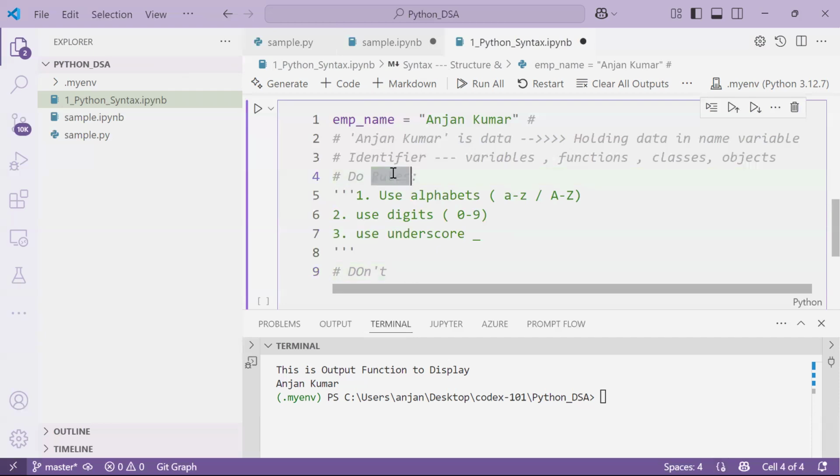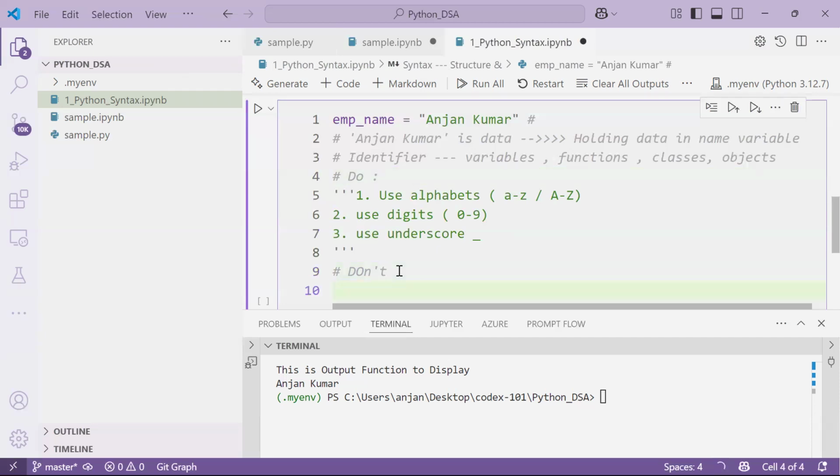Don't do. Okay. And in the don'ts, if you want to use alphabets, and if you try to use the keywords, don't use the keywords. If I try to use a keyword, you will get an error.